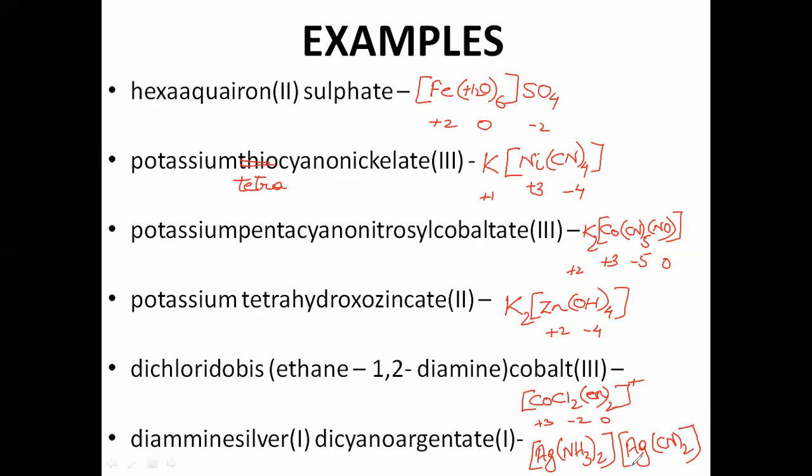Okay, so that is how we can understand how to write the formula and how to write the nomenclature of coordination compounds. Okay, so in nomenclature you have to follow the rules. In writing the formula also you have to follow the rules. So what you need to do is first understand what the rules are and know them. Okay, and then only apply them. And while writing the formula, just be careful of the charge. That's all. The overall charge must be equal to 0. So if you can do that, then these are very simple things. Okay, so that's all for today's class. Okay, and this particular video.